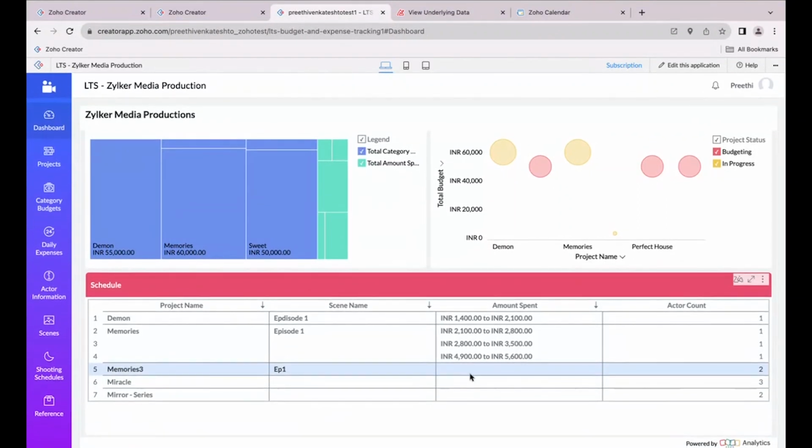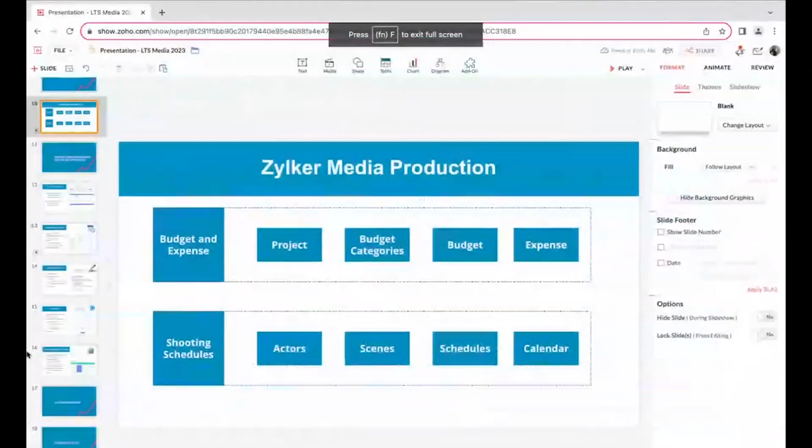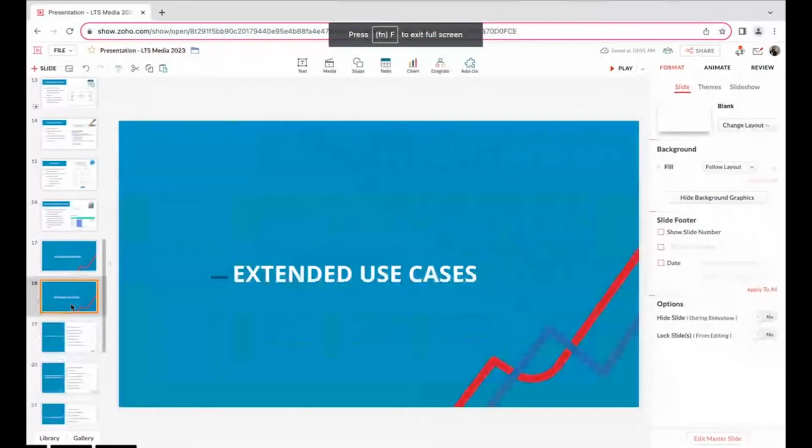So for that purpose, I'm using BI and analytics creator. A documentation on how to create and use this BI analytics creator will be shared. You can refer to that as well. So this is all about the live demo I wanted to showcase to you today. If you have any questions regarding that, you can post them in the question tab.